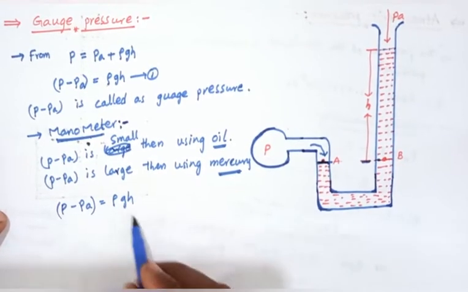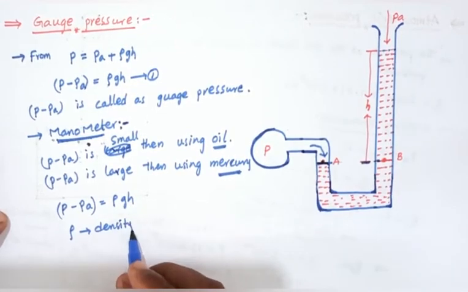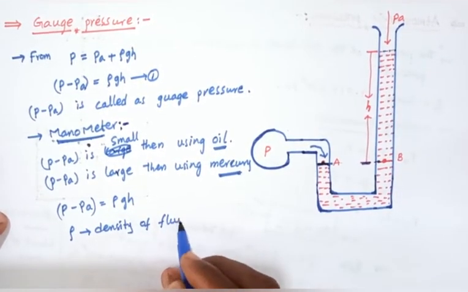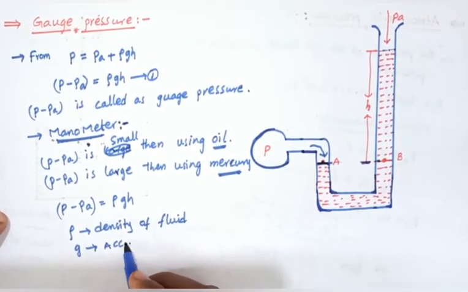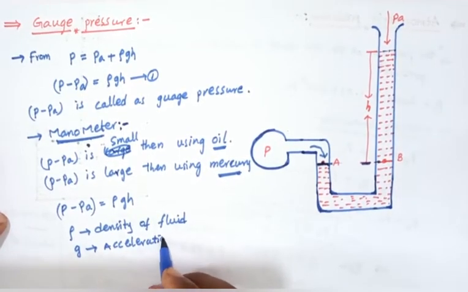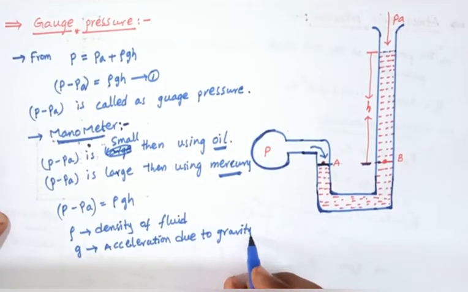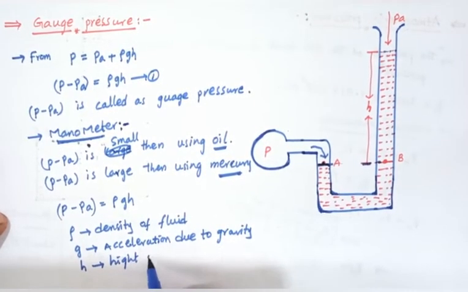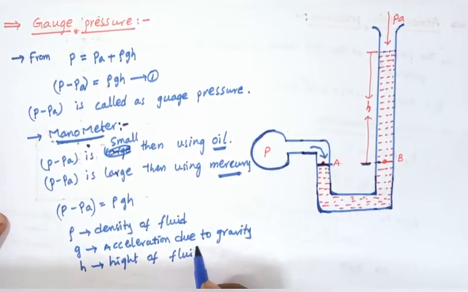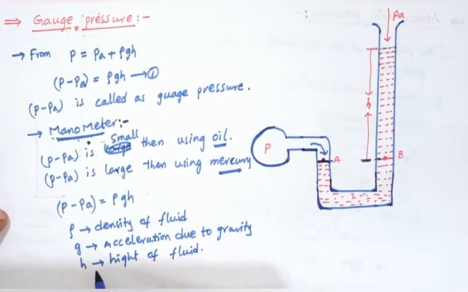Here rho is the density of the fluid, g is the acceleration due to gravity, and h is the height of the fluid. It has a scale, so we can easily find the height and density of the fluid.